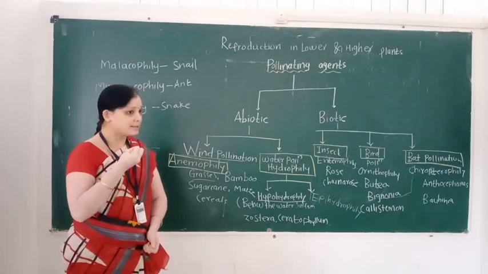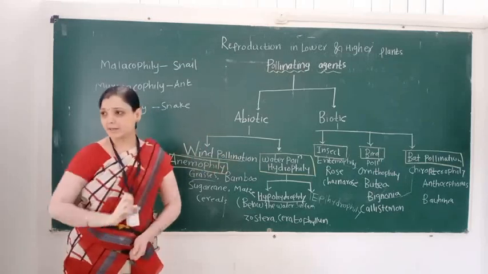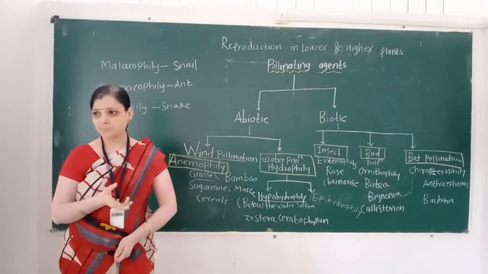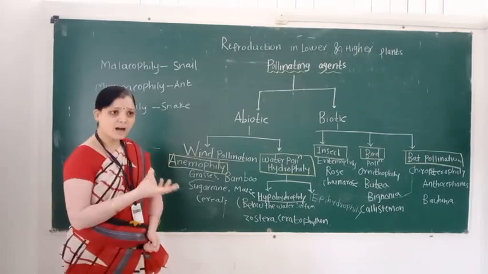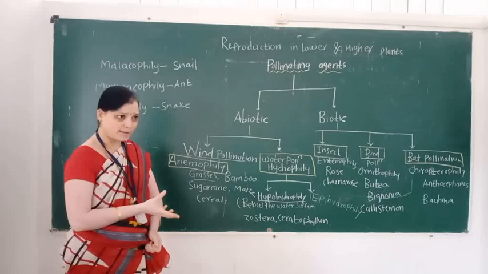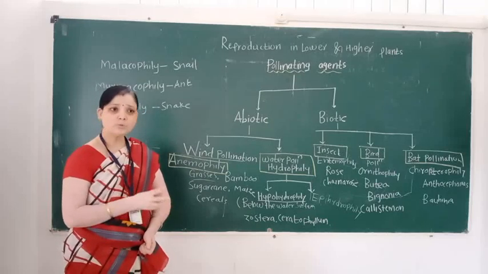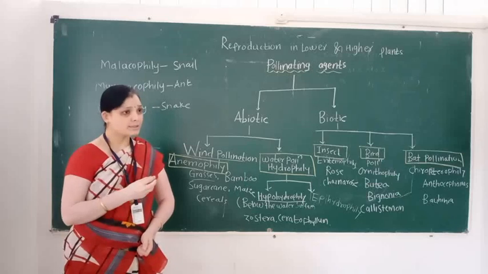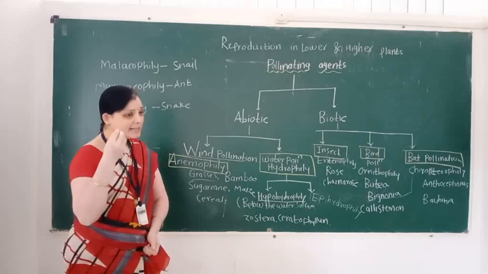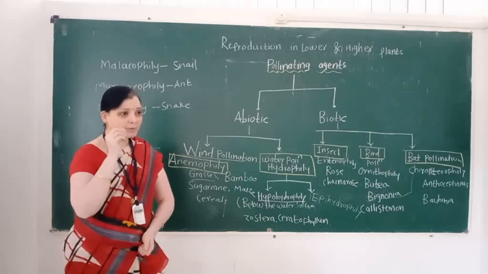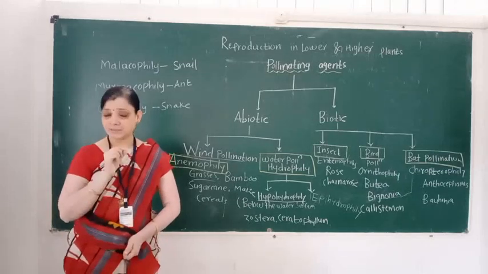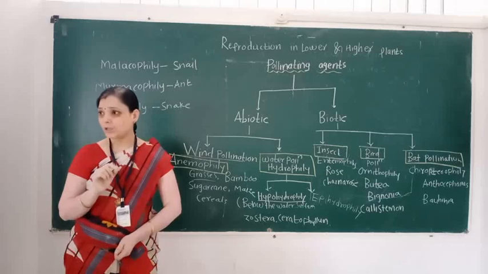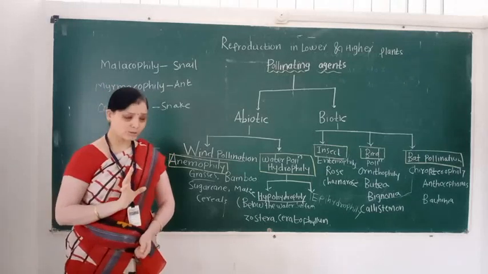For sucking the nectar, various insects are attracted to flowers. But here, the pollinating agent is wind, so insects are not required for this pollination. So in the flower, nectary glands are absent. Pollen grains are produced in large quantity, and pollen grains are light in weight. And another important character, pollen grains are smooth-walled.